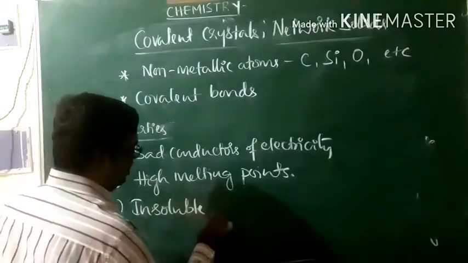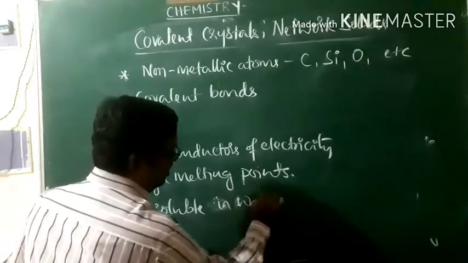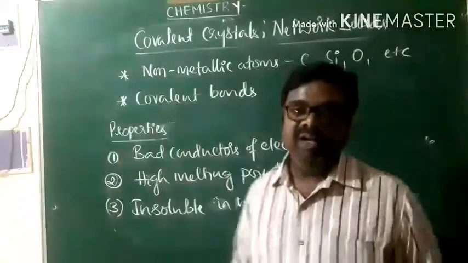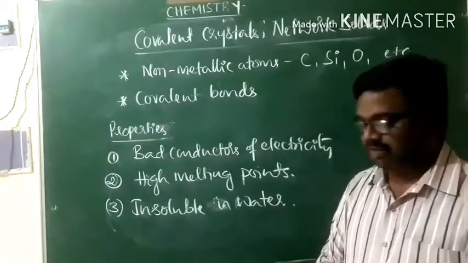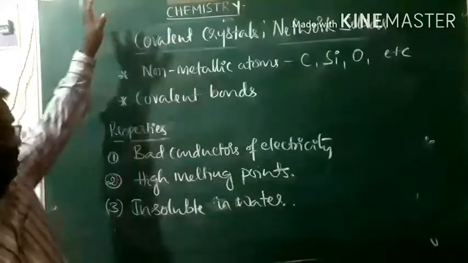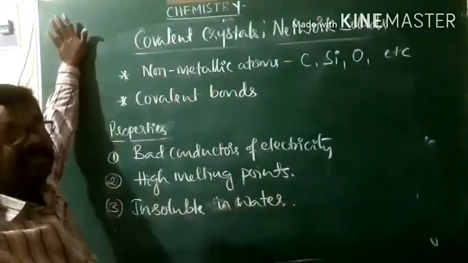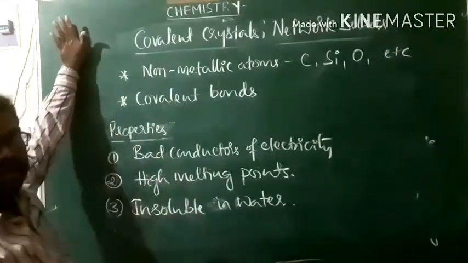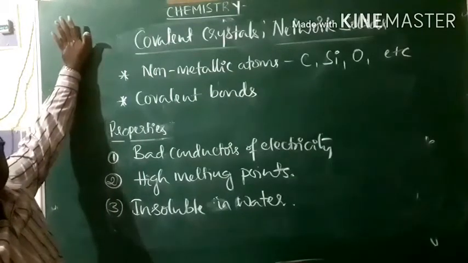These covalent crystals are insoluble in water, but they are soluble in organic solvents, because water is a polar solvent. Covalent crystals are non-polar. Because of that, they are insoluble in water, whereas ionic crystals are soluble in water. So this is what we call the properties of covalent crystals.